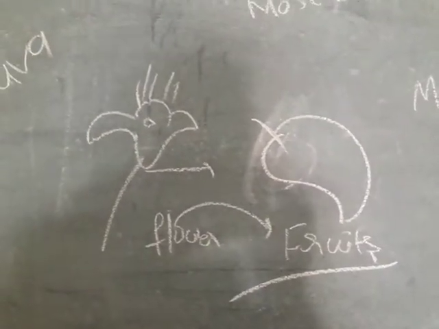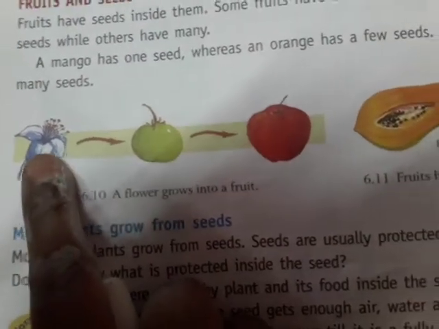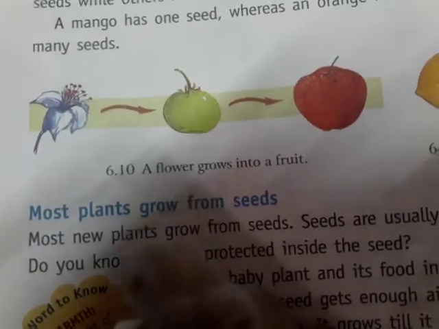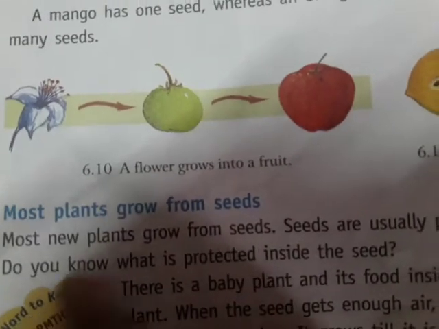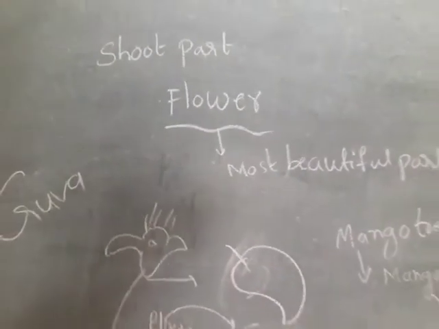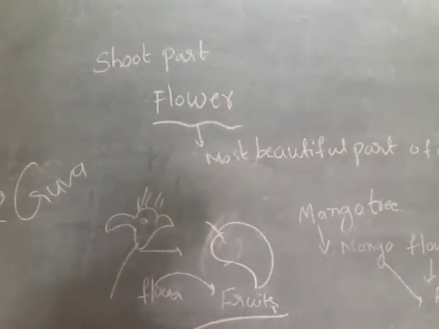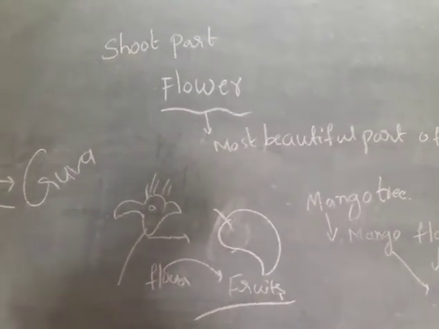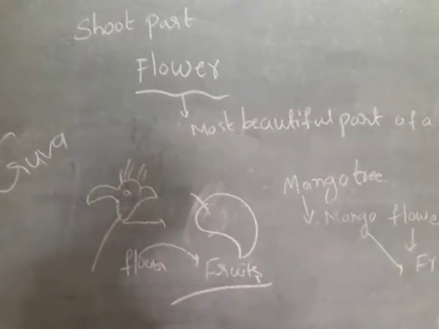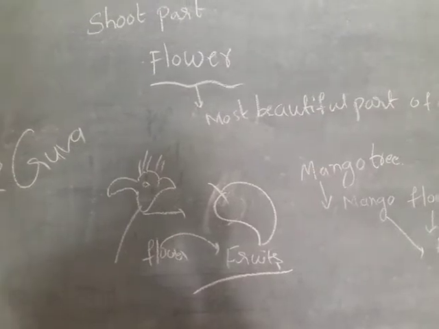Okay, here see children, here is one picture. Yes, a flower grows into a fruit, and how the flower changes into a fruit. Yes, a flower grows into a fruit. Okay children, can you understand the flower part? Flower is the most beautiful part of our plant, and a flower means it turns into fruits. First trees grow flowers, and the flowers turn into fruit. Okay children, can you understand? Flowers grow into fruits.